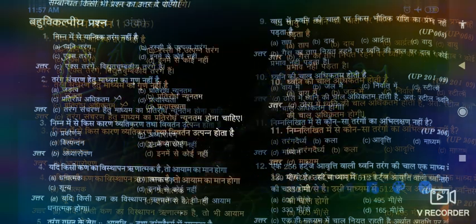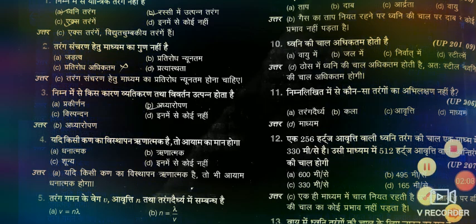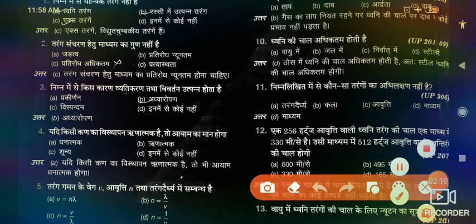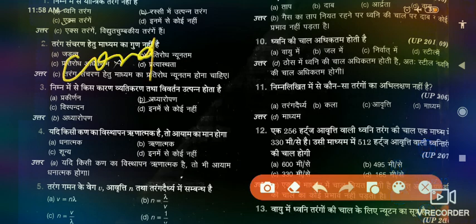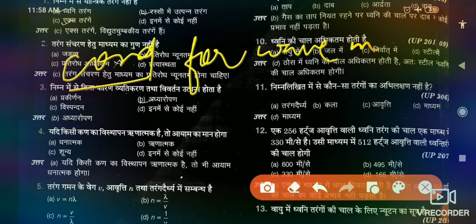All right. Now there is another point related to wave: the condition for wave propagation. The next title is condition for wave motion. That means if a wave propagates in any medium, then there are three conditions required to propagate.